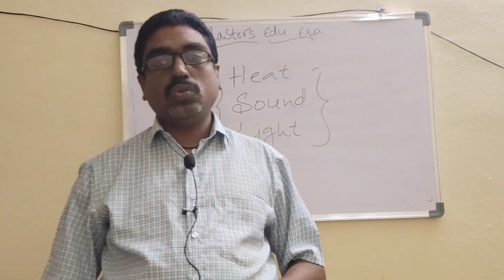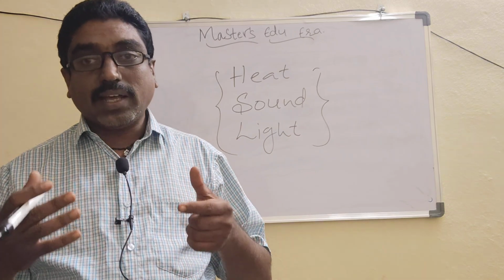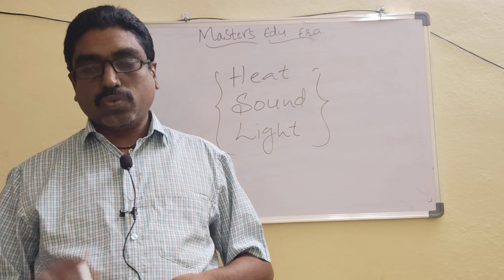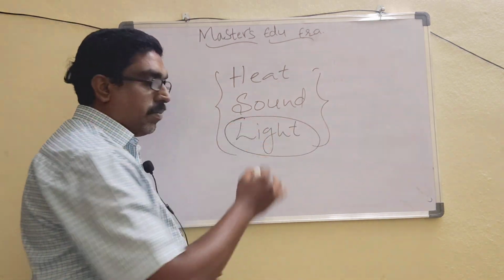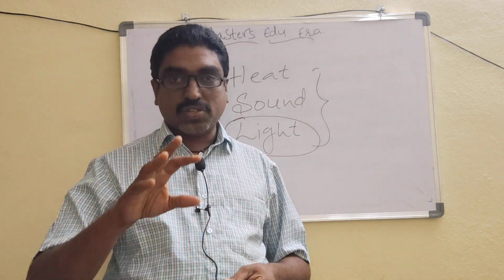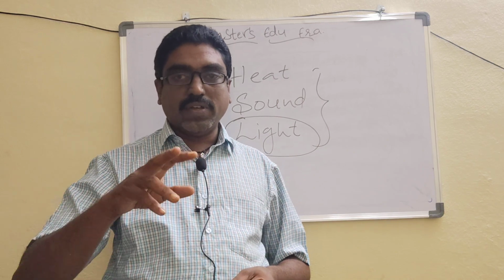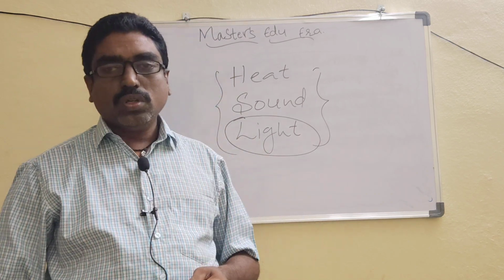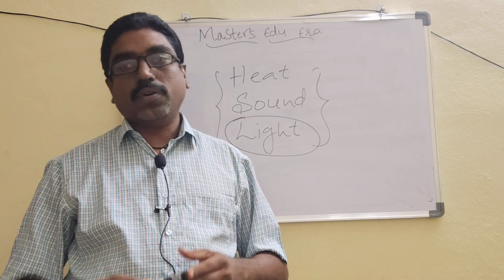What does light do? What does light give us? How is light helpful to us? This is very important, so we have to discuss it. As I said, light is a form of energy. We know that energy can neither be created nor destroyed. This is the law of conservation of energy: it always transfers from one form to another form. So what does light do? The energy is transferred from one form to another form.